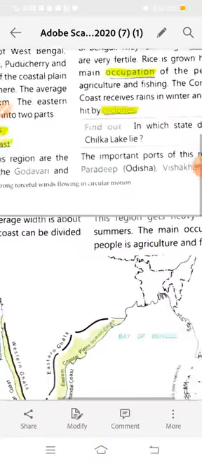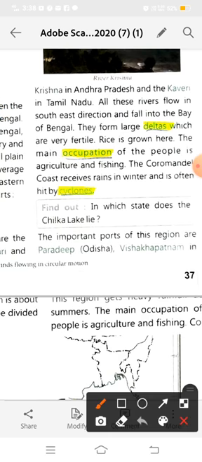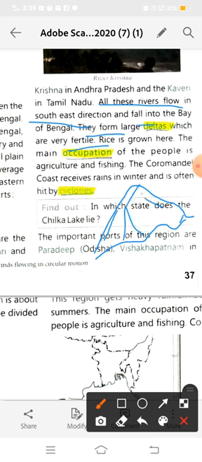Here is the main. All the rivers flow in southeast direction and fall into the Bay of Bengal. Now they form large deltas which are very fertile. Fertile means the soil has all the nutrients which are essential for growing crops. And delta means triangular patches of land, triangular patches of land at the end of the river.